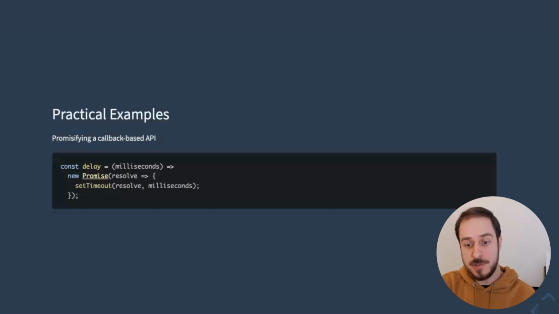However, one of the use cases for the constructor is to promisify an existing API, like setTimeout, something that relies on callbacks, like in this example. So it's possible to expose the resolve function that gets passed from within the constructor, for instance, by passing it to another function as a callback.